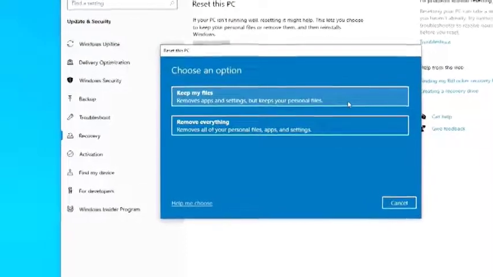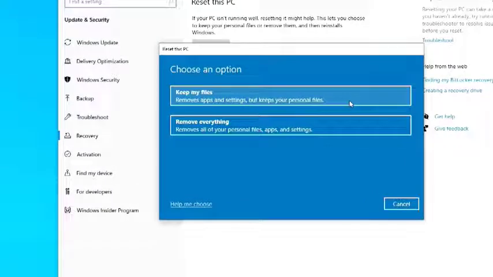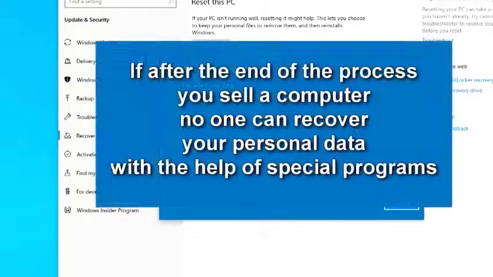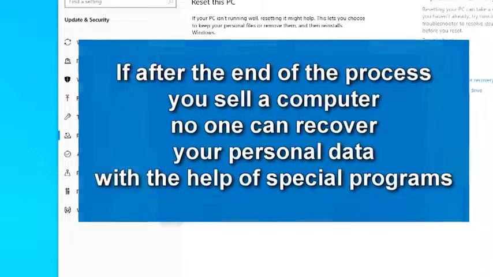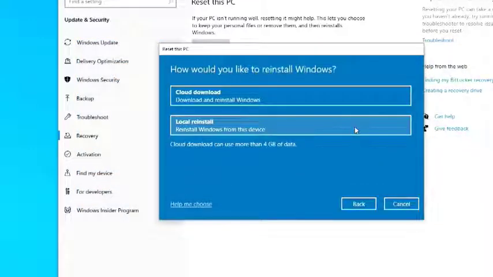If your computer is not stable, but you still intend to continue using your computer after formatting, and you want to keep your documents, photos, videos and other personal files, then click here. If you want to do a full formatting of your computer with the permanent removal of your account and all personal data, and after this process you plan to give or sell your computer to someone, then you need to select the second option and click here. In this case, you will have a guarantee that subsequently another user will not be able to recover your personal data using special programs.